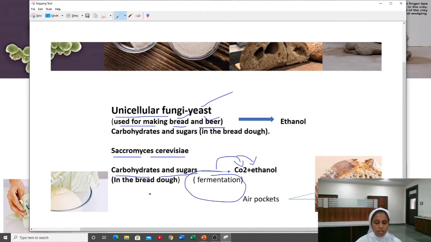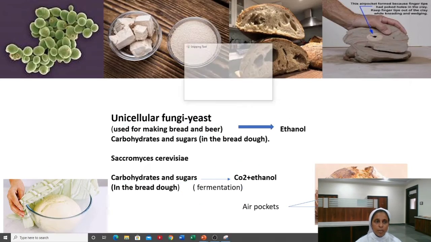The carbon dioxide will be forming bubbles inside the dough, and as a result the dough will rise, and when we bake this dough, the air bubbles and the yeast will die, and you can see the air pockets set in the bread. You might have seen, as shown in the image. So this yeast will be giving a spongy and soft texture to the bread. Hope it is clear to you.